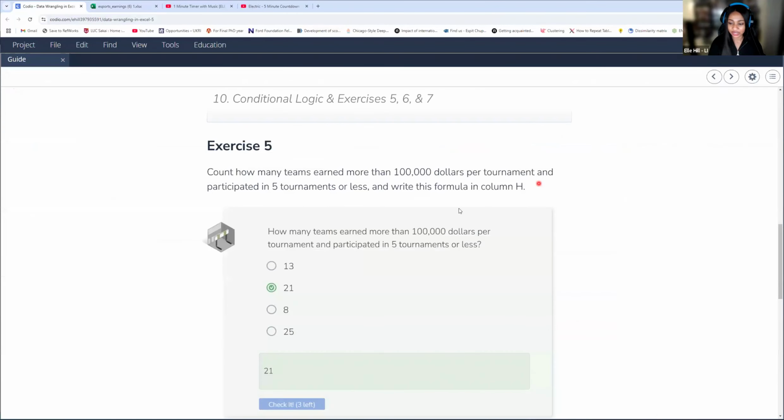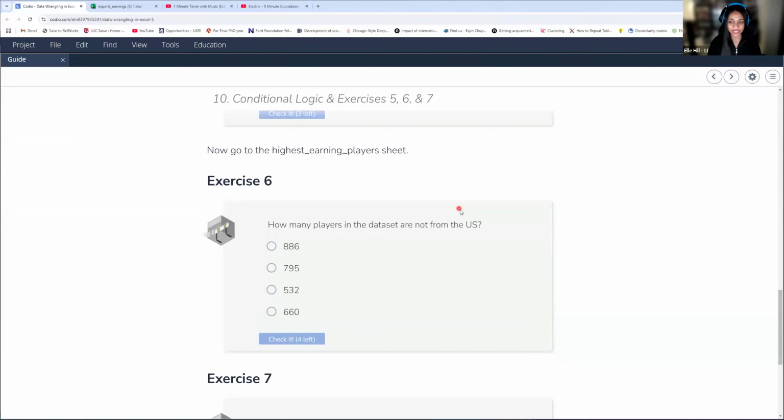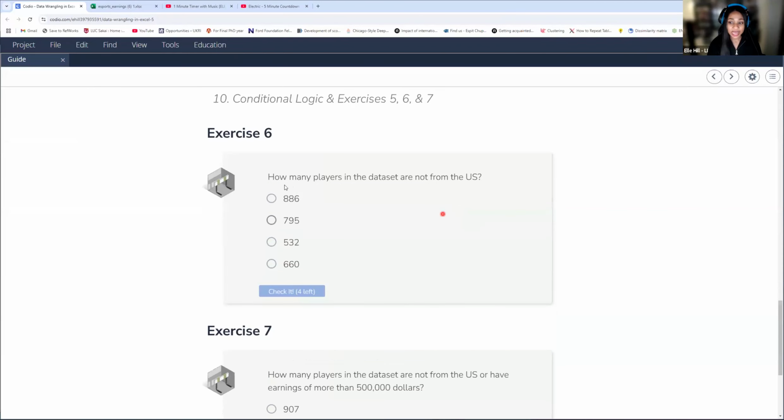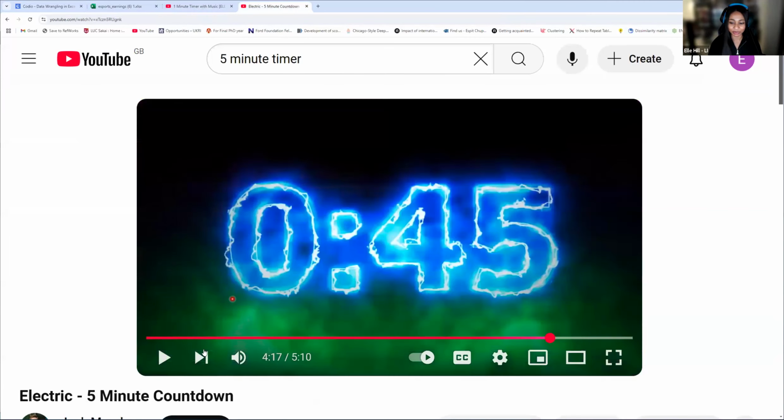Now that we've done this, let's go to exercise 6. Now we want to see how many players in the data set are not from the US. I would like you to practice with your NOT function. So how many players in the data set are not from the US? And I'll give you the rest of that time from before.